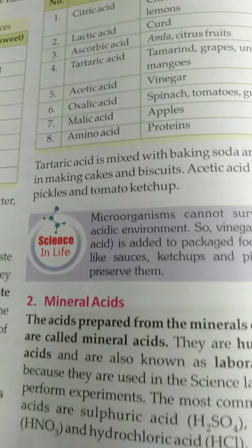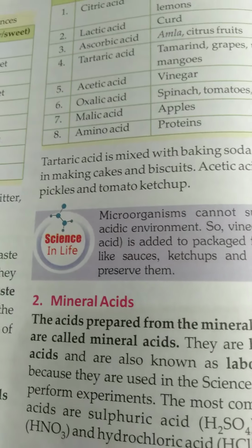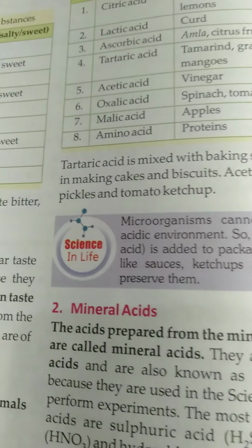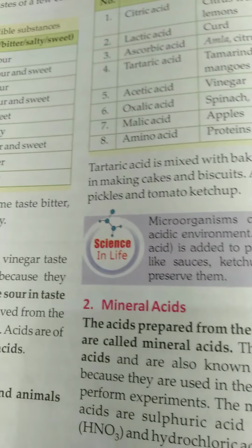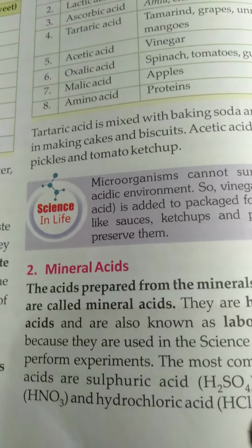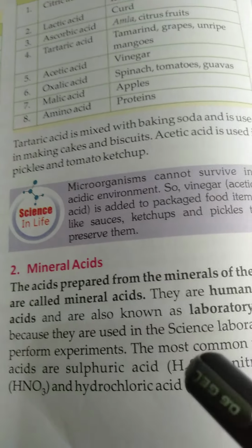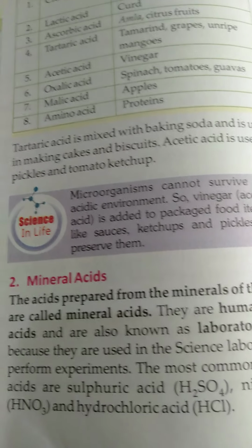Humans prepare these acids, and they are also known as laboratory acids because they are used in the science laboratory to perform experiments. In these experiments we require mineral acids.